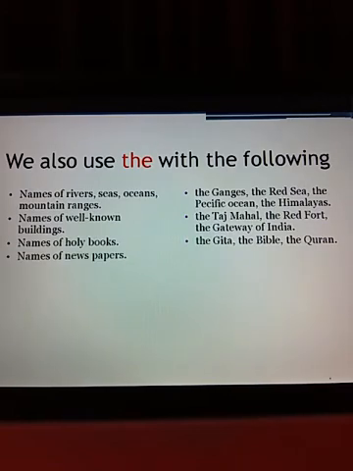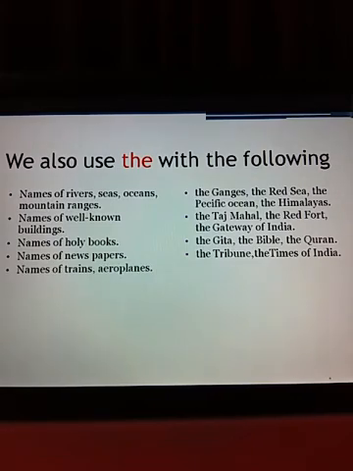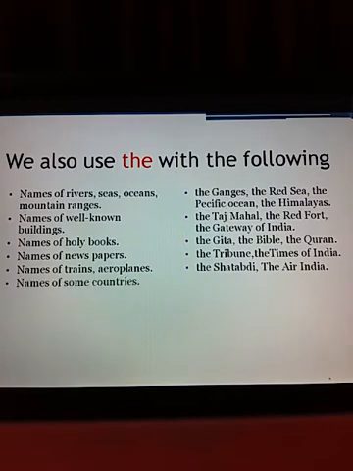Next, names of newspapers. When we use a newspaper's name, then we always write the before it. The Tribune, the Times of India, the Hindustan Times. Next, names of trains and aeroplanes. The Shatabdi Express, the Air India aeroplanes. Next, names of some countries.